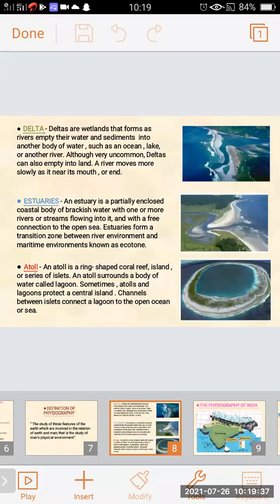An atoll is a ring-shaped coral reef island or series of islets. An atoll surrounds a body of water called a lagoon. Sometimes atolls and lagoons protect a central island. Channels between islands connect a lagoon to the open ocean or sea. So in the picture, you will get a clear idea about the delta, estuaries, and atolls.